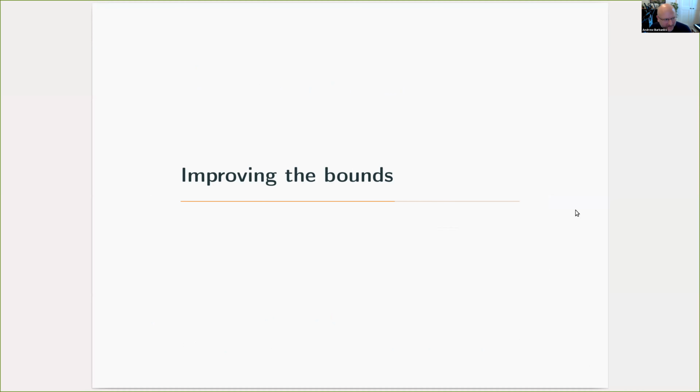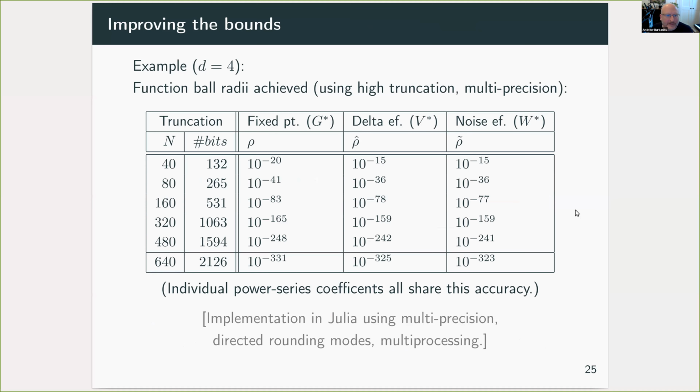So initially our concerns were simply to get bounds on these objects, but in fact with a bit more work and by moving to a high performance language, in this case we used Julia, which is fairly new, one is able to improve these bounds significantly. So by going to much higher truncation degree and using multi-precision, we were able to go up to degree 640 in our symmetric representation. So that's degree around 2,500 for the original function. And we were able to bound the fixed point within a function ball of radius 10 to the minus 331, for example.